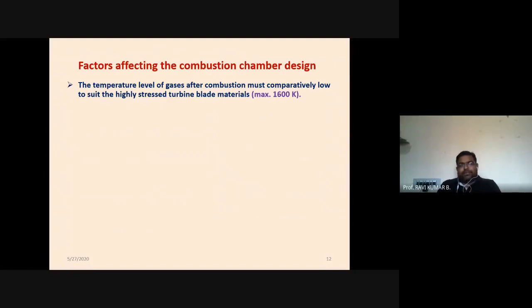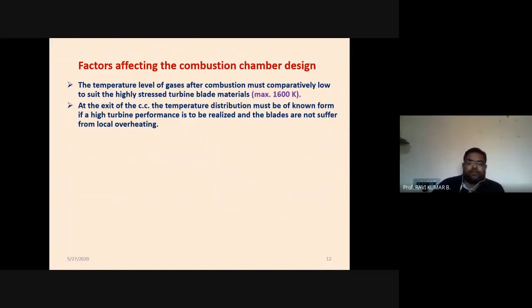The temperature of the gases leaving the combustion chamber should be in the range below 1600 degrees Kelvin, in order to avoid unnecessary thermal loading on the turbo machine blades. That is one factor. The second factor is that at the exit of the combustion chamber, the temperature distribution must be uniform. That means we should know the temperature behavior at the end, so that if high turbine performance is to be realized, the blades do not suffer from any local overheating.